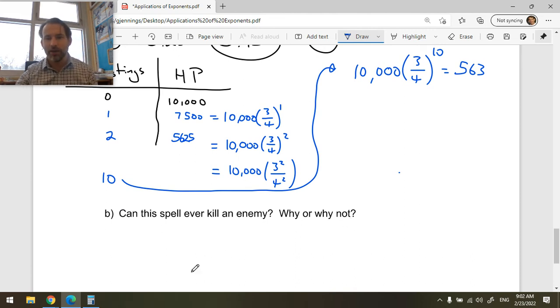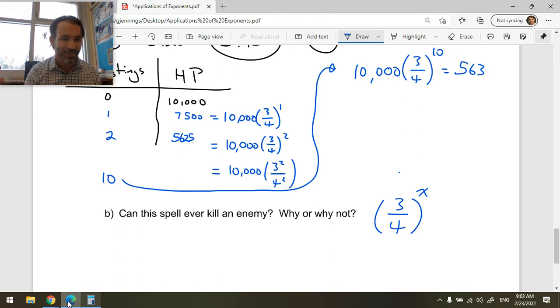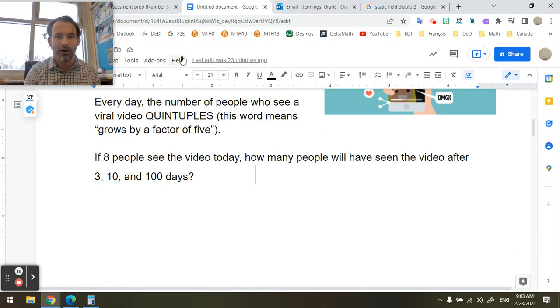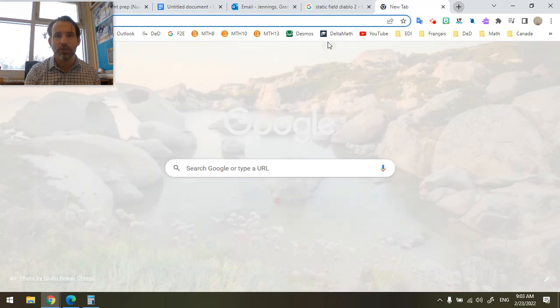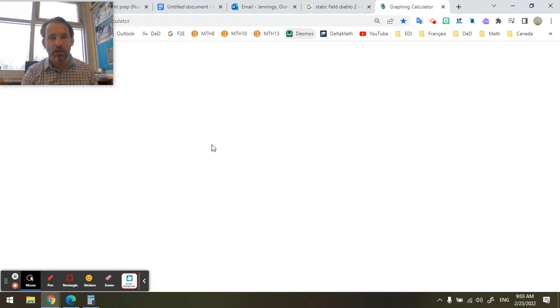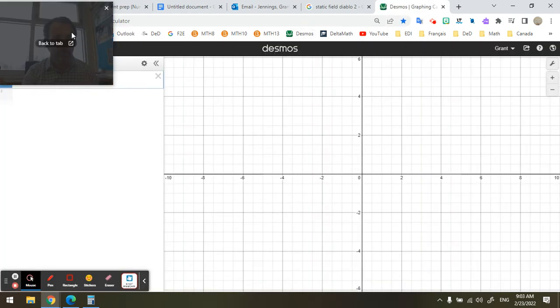Okay, here's why. If I have 3/4, and we're going to raise this to a power x. I don't know how many castings I'm going to do, but I'm going to do some number. All right, we can graph that. Let's graph it in our graphing calculator, Desmos. So here we go, Desmos, graphing that relationship.